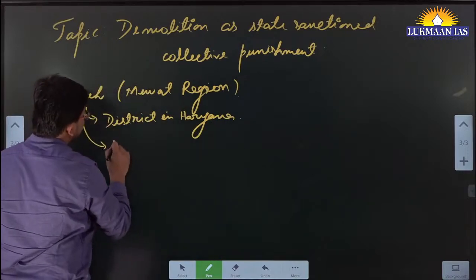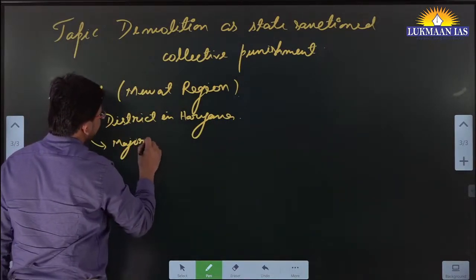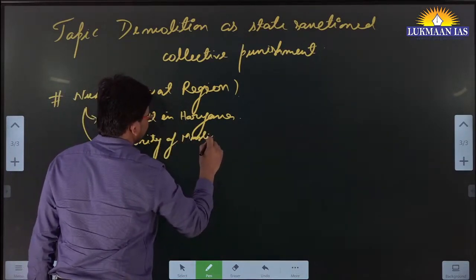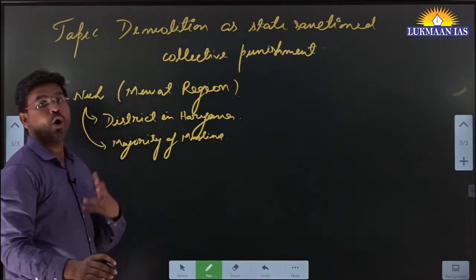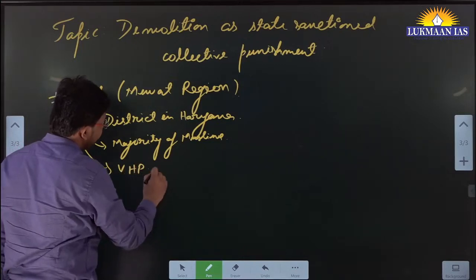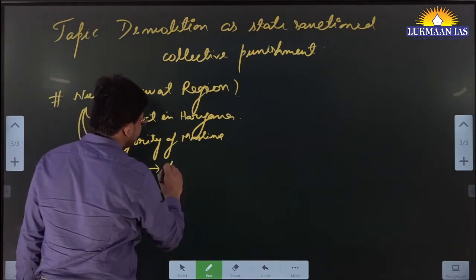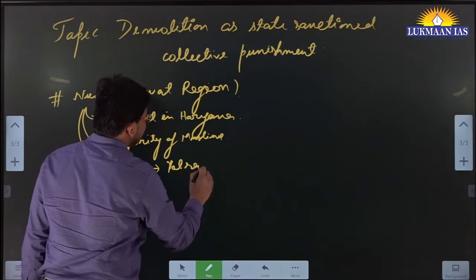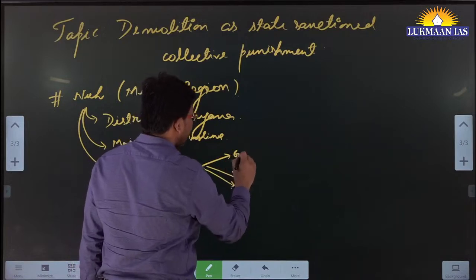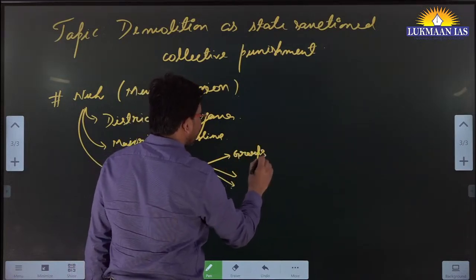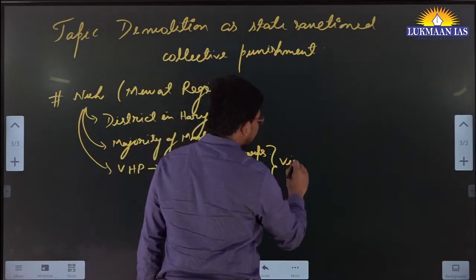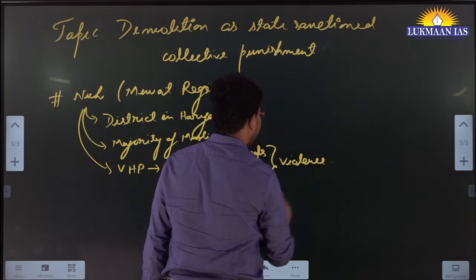Nuh has a majority of Muslim people. Recently, as we all know, the Vishwa Hindu Parishad conducted a Jal Abhishek Yatra. Inside the yatra, the people who were in the procession fragmented into different groups, and that led to violence and stone pelting.